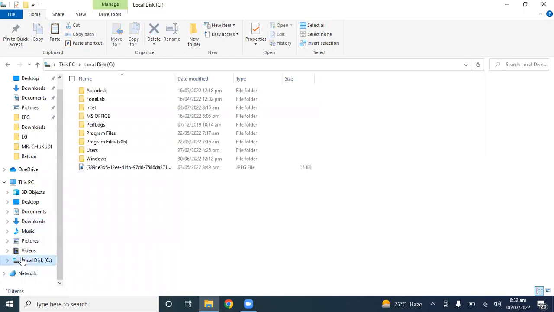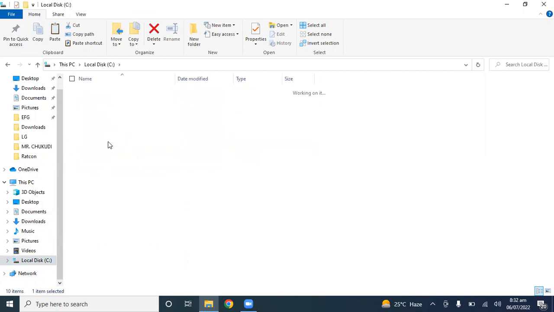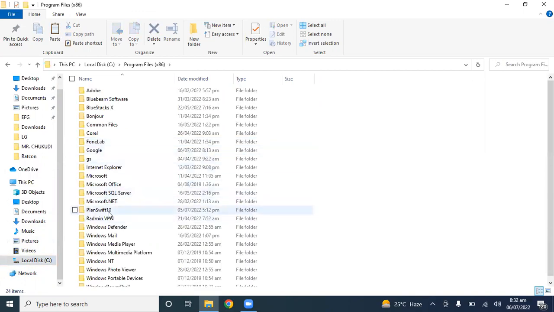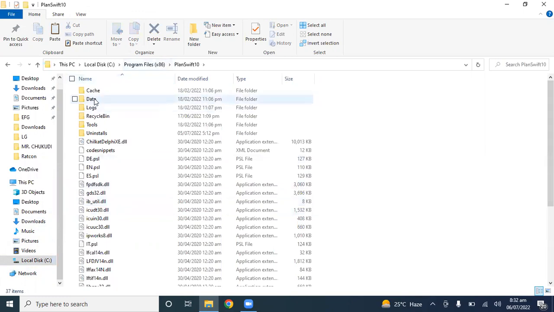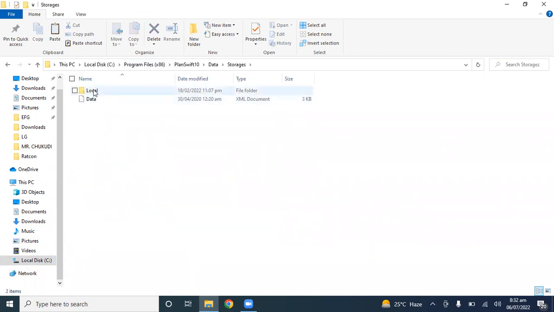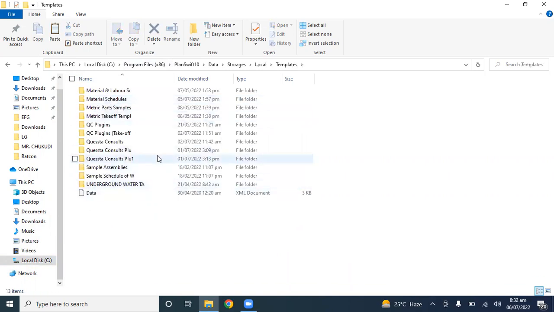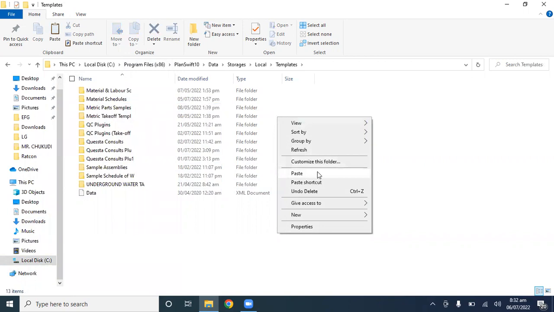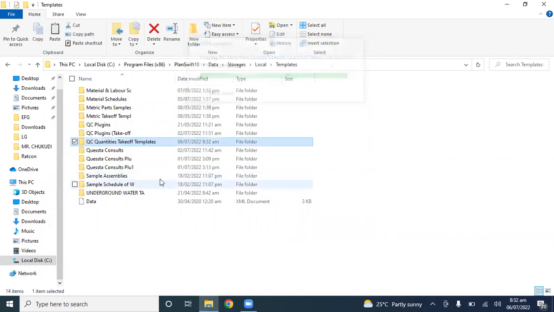I'll go to the C drive and click on Program Files. I look for PlanSwift 10 and click on it. Click on data, and click on storages. Click on looker. Click on templates. Having clicked on templates, I will right click and paste what I copied. So it has been pasted here.